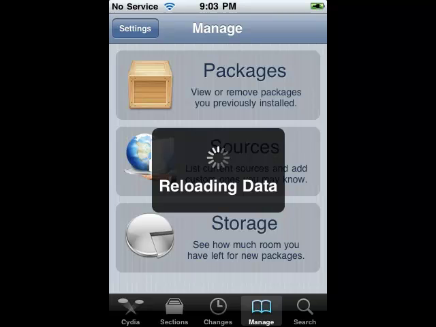Wait for this to load. I'll just come back when this gets done.